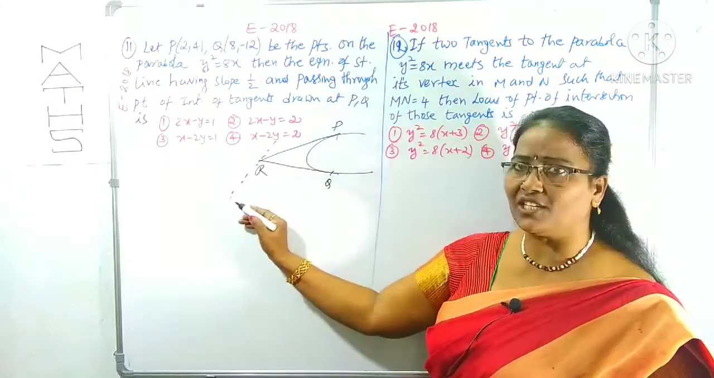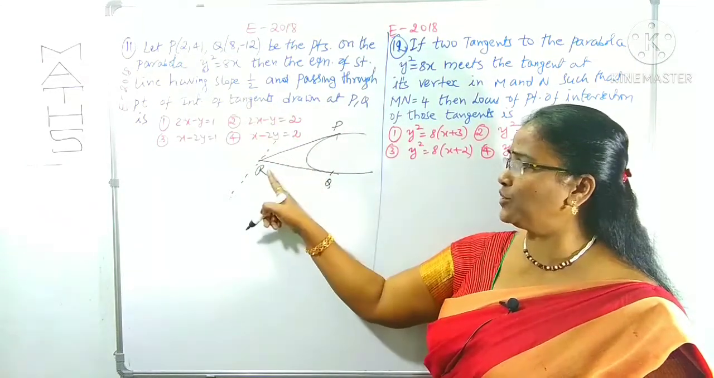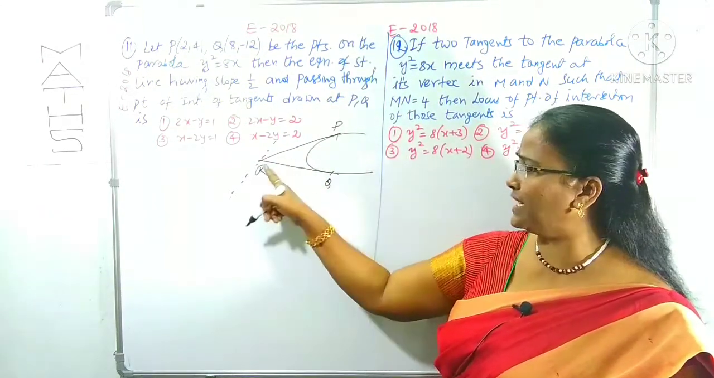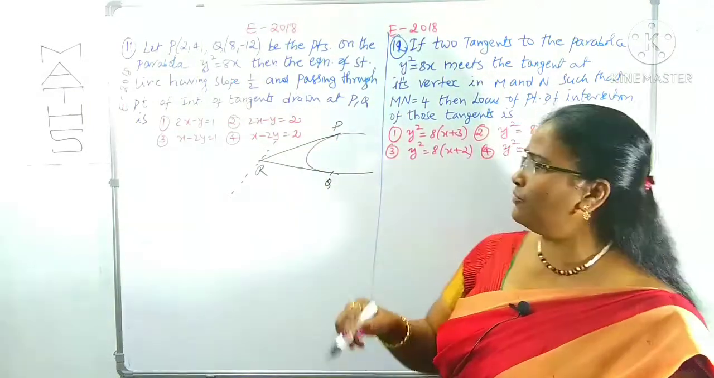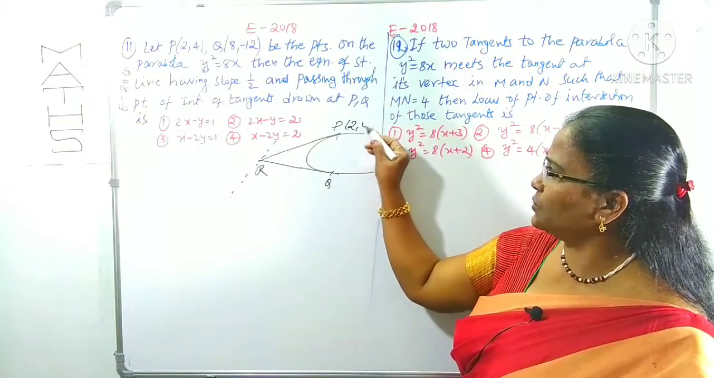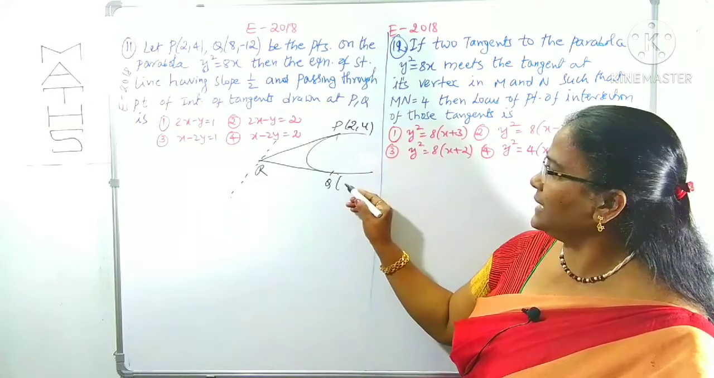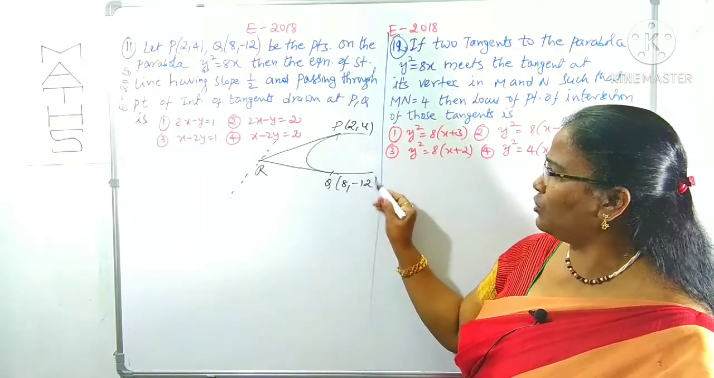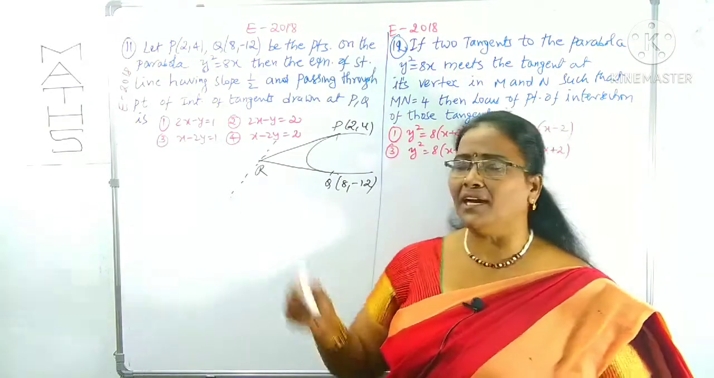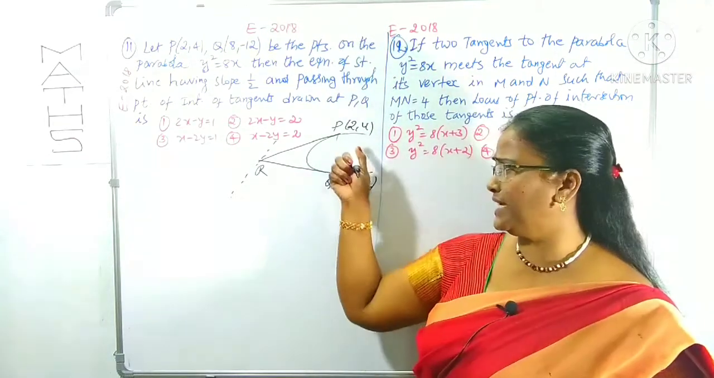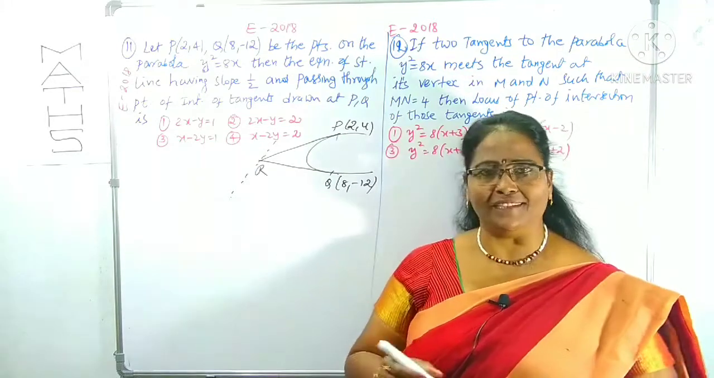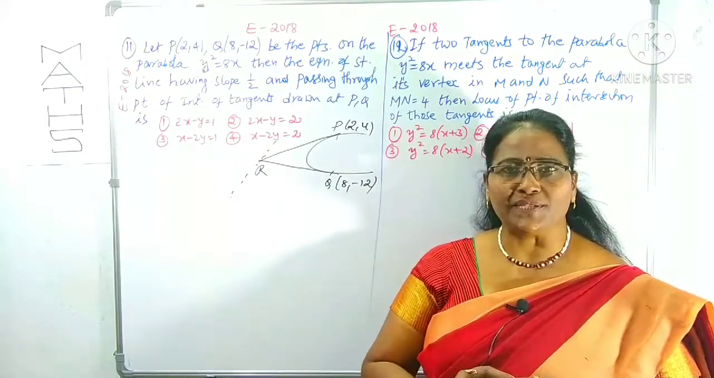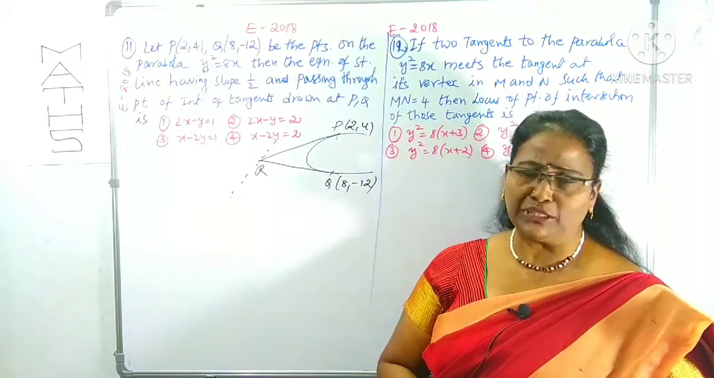The slope of this dotted line is 1 by 2, passing through the point of intersection of tangents drawn at the points P(2, 4) and Q(8, -12). Generally, to find R, you would think we have to find the equations of tangents at P and Q, then solve them to find R. But don't do that process, I am going to give a simpler one.